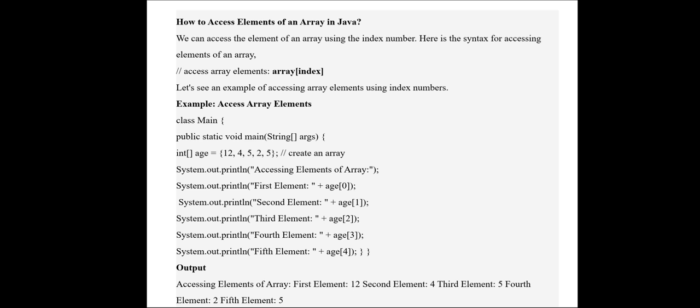So first element age of 0. Likewise, we have printed all the values of the array age: age of 0, age of 1, age of 2, age of 3 and age of 4. So the output is given below.